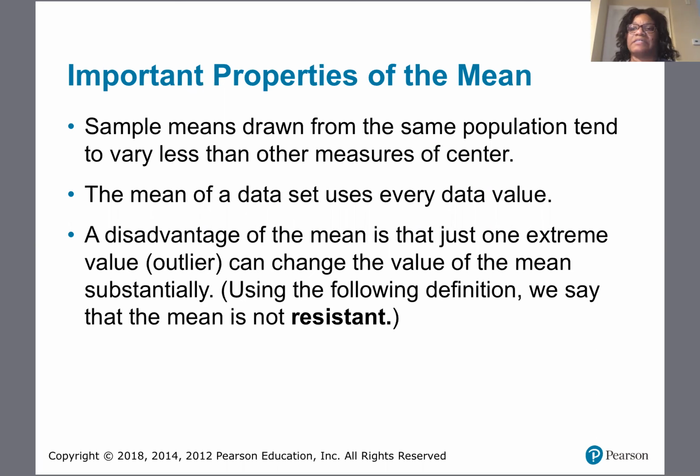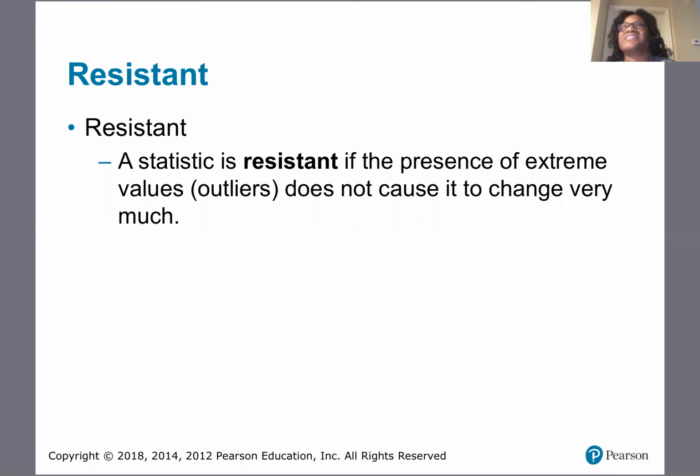It's not resistant. So resistant means that the presence of an outlier does not cause it to change much. But if it's not resistant, it means that the presence of that outlier does cause it to change very much. So the mean is a not resistant measure of center.